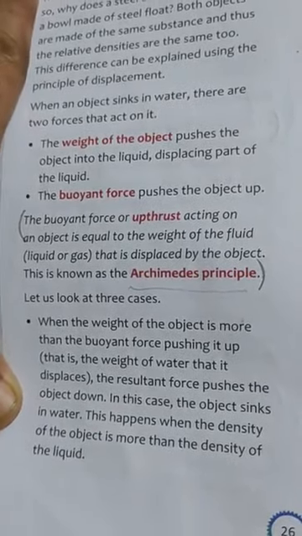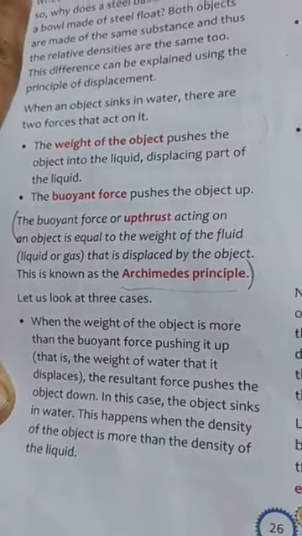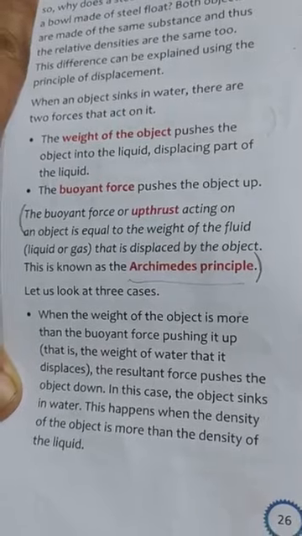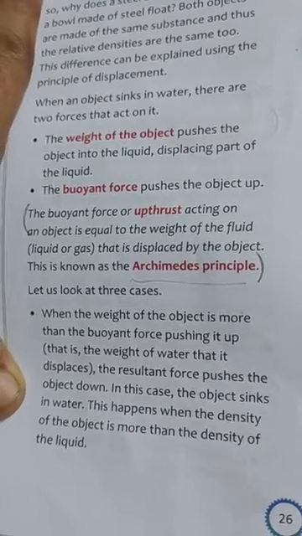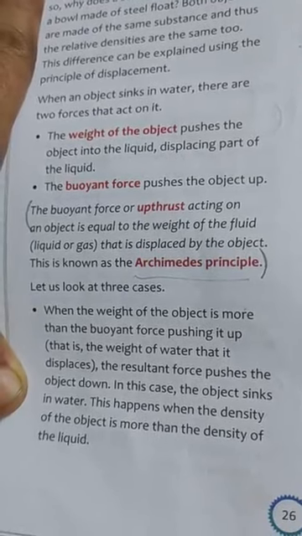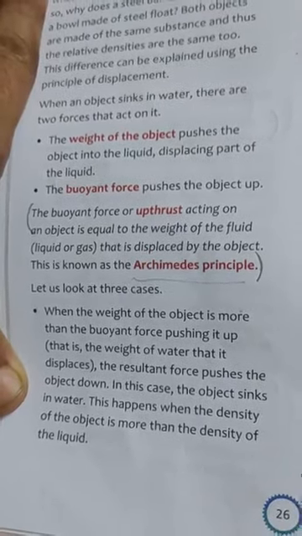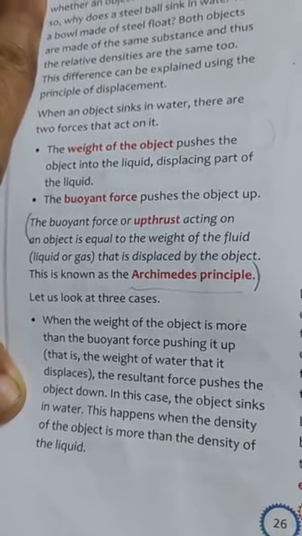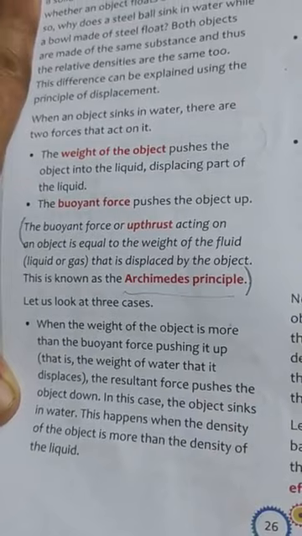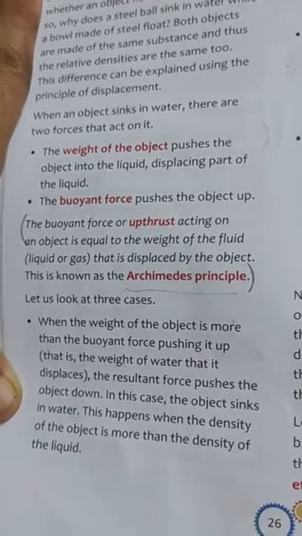So here you must know that when the weight of the object is more than the buoyant force, then the resultant force will push the object in the downward direction. In this case, the object sinks in water. This means that the density of the object is more than the density of the liquid.